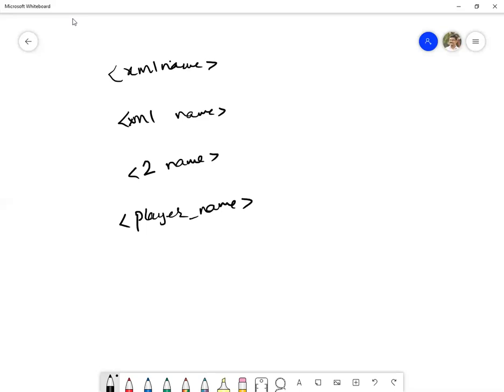Observe these four, among these four, which are valid? Only one is valid, because a tag should not start with XML as a name, there should not be any space, and it should not start with a number. So these are all invalid. Coming to this one, it has a special character, underscore, joining two words into one string. It is valid in XML.